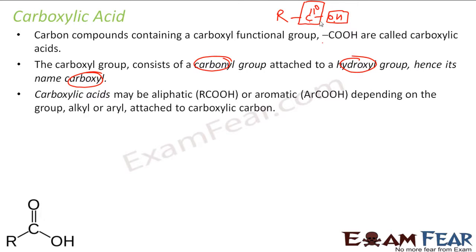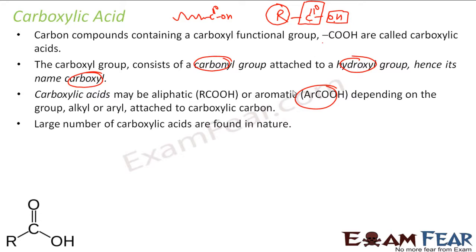And this R can be aliphatic or aromatic. So if it is an aliphatic straight chain, then it is an aliphatic carboxylic acid. If it is aromatic, it is an aromatic carboxylic acid. So it can be an aromatic or aliphatic carboxylic acid, correct?